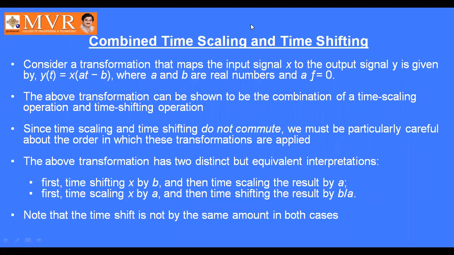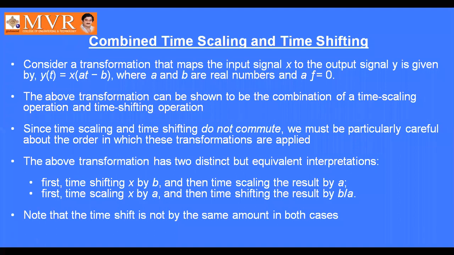So it is time scaling and time shifting. Time shifting means if you write this as x of t minus b, that is time shifting. X of at minus b, that is time scaling.